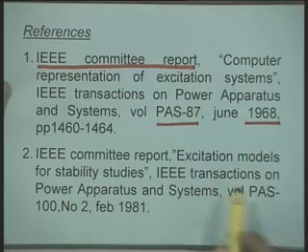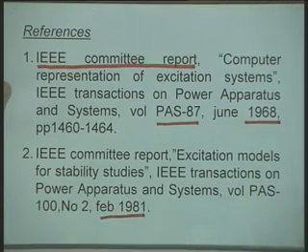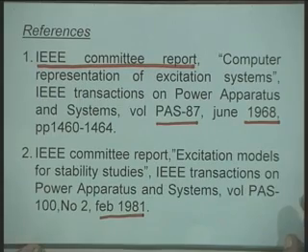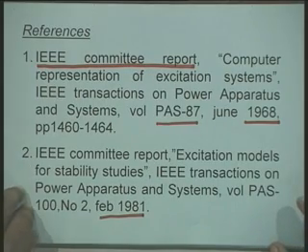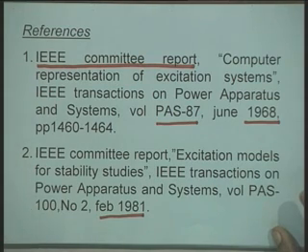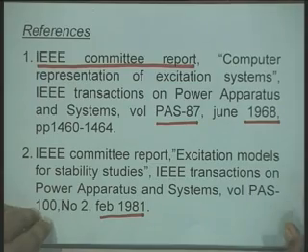Then the next IEEE committee report was published in the year 1981, and when you look into this report, you will see that they have 3 different models for DC excitation systems, 4 different models for AC excitation systems, and 3 different models for static excitation systems.